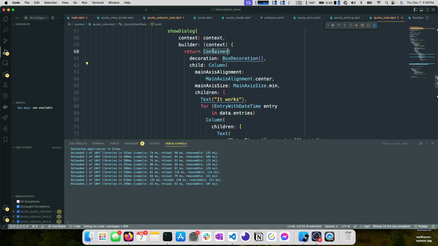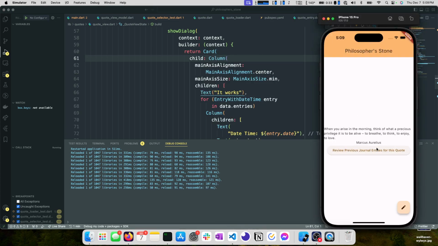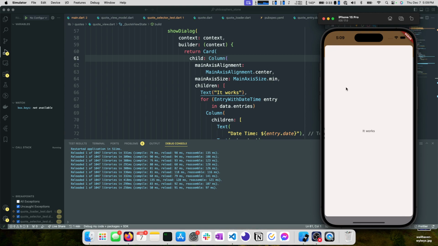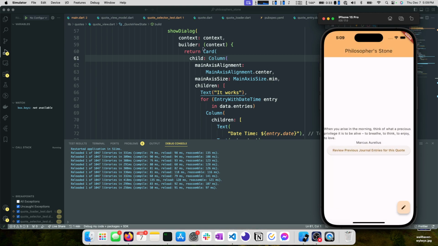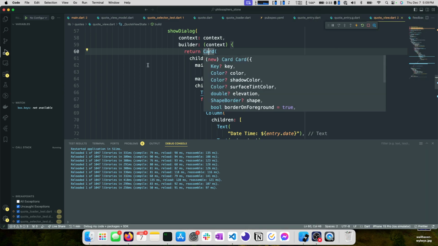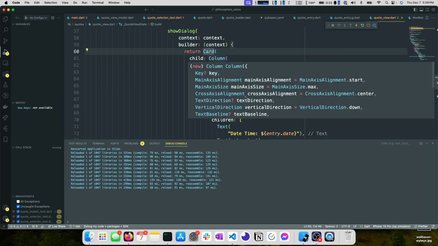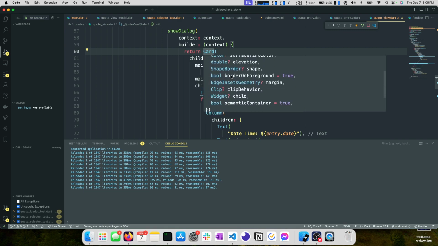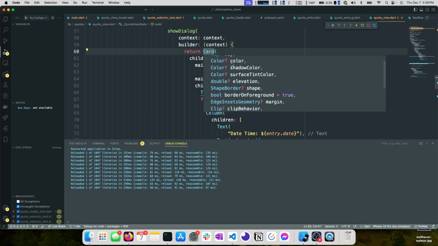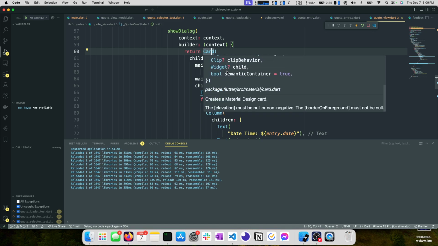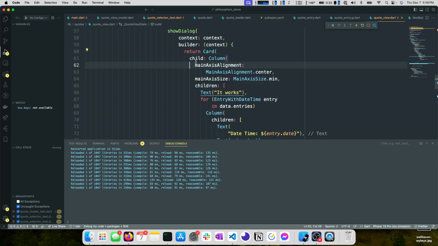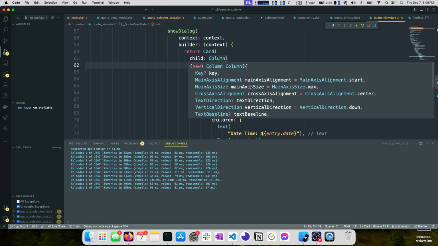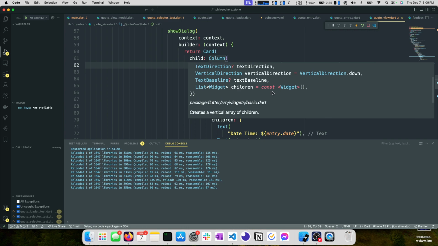But let's change this container to a card. And we'll see, okay, cool, that looks much better. It's still really big, so maybe we handle that as well. So we can take a look at some of the options we have here on our card for sizing. You'll notice that we can't give it a height, like that's not an option for a card. You'll also notice that the column, we can give it a size, but we can't really give it anything else, right? Like there's no explicit height.